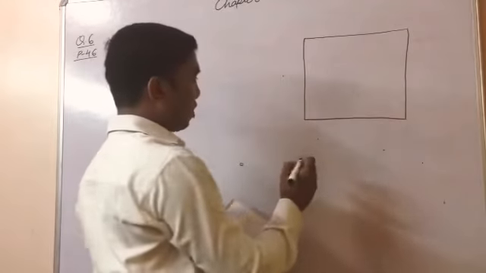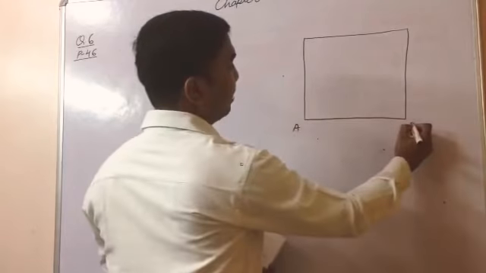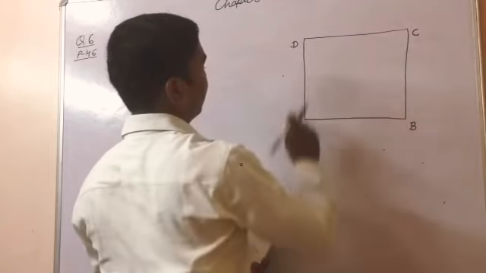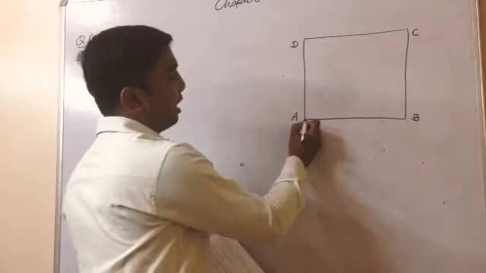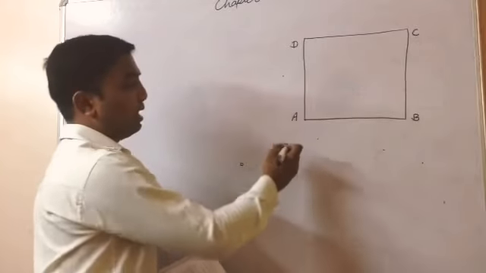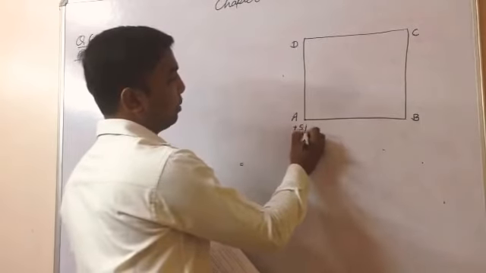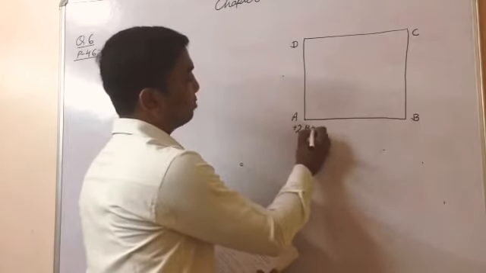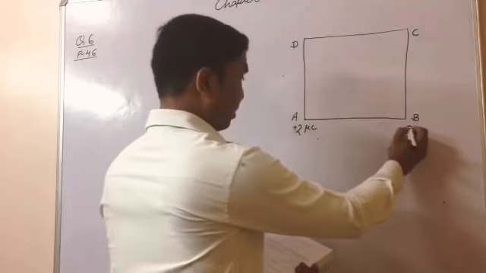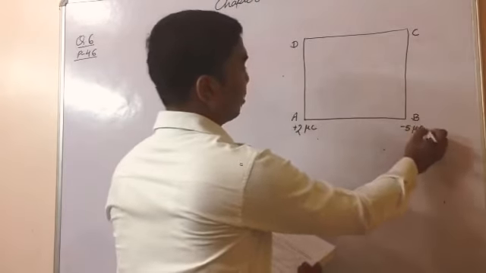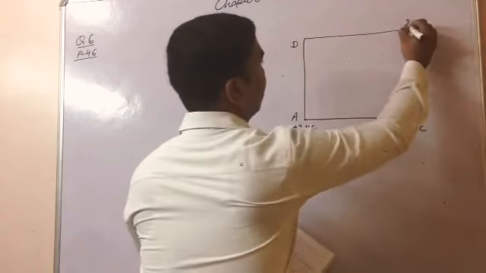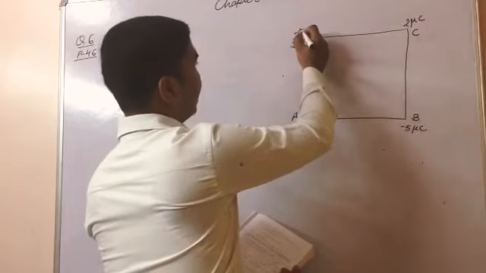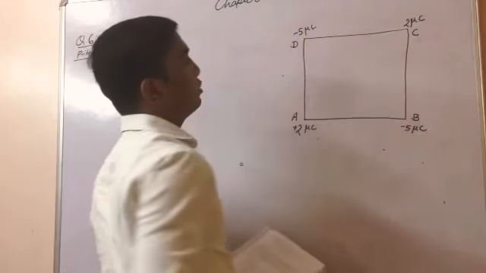In that square there are 4 corners, A, B, C and D. And in that square, what charge is placed at point A? Plus 5 or plus 2? This point A is having 2 microcoulomb charge. This B is having minus 5 microcoulomb. This point C is having 2 microcoulomb and this point D is having again minus 5 microcoulomb charge.